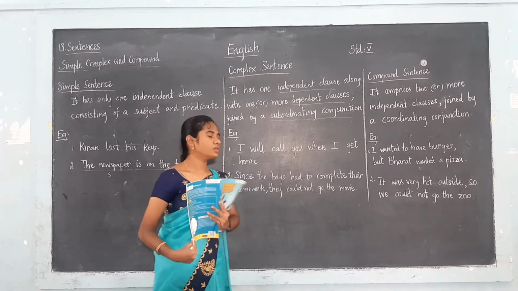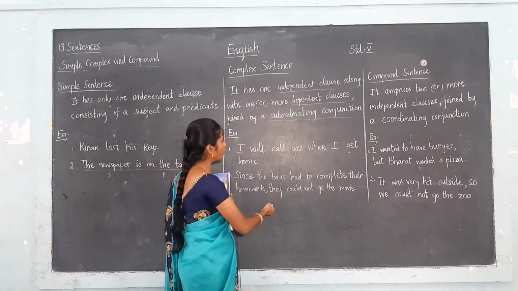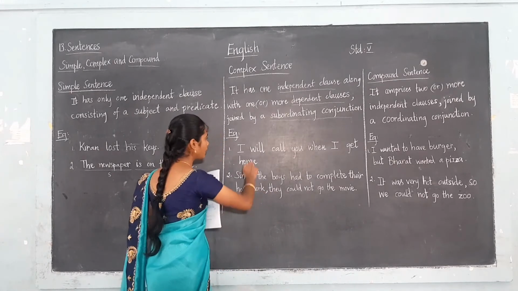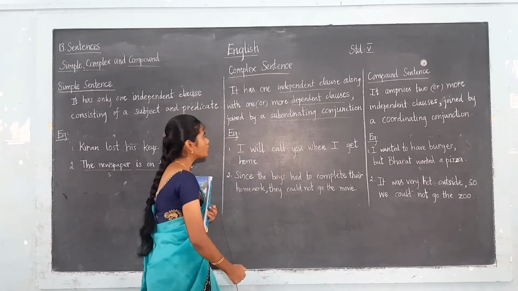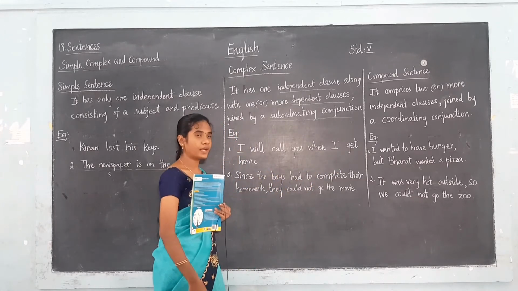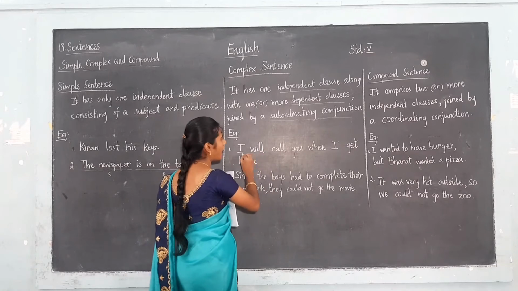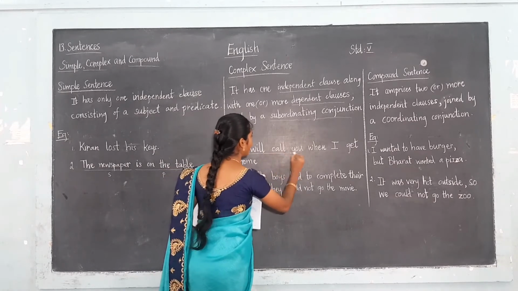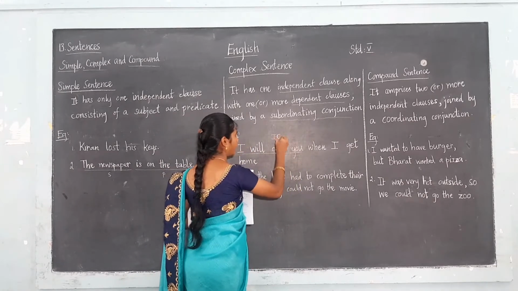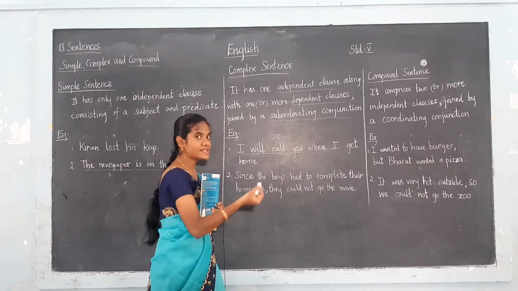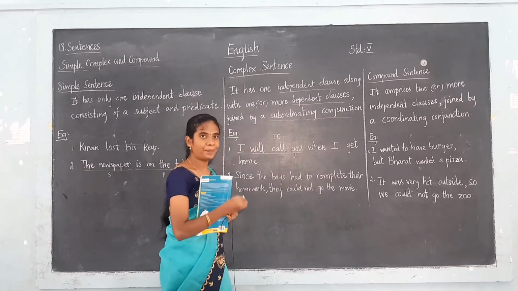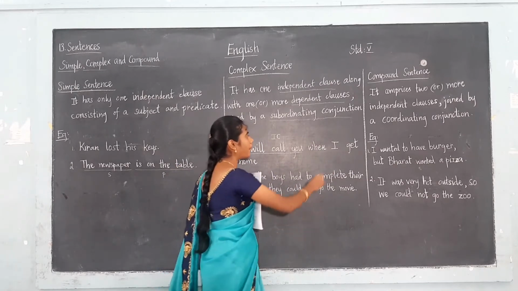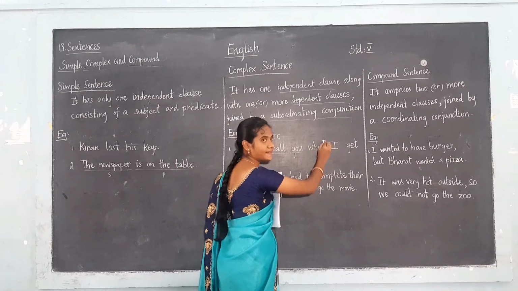Now the examples I have written on the blackboard also, see to that. I will call you when I get home. Can you find the independent clause here? The independent clause is I will call you. And what is the dependent clause here? When I get home is the dependent clause, because a dependent clause always begins with the conjunction.